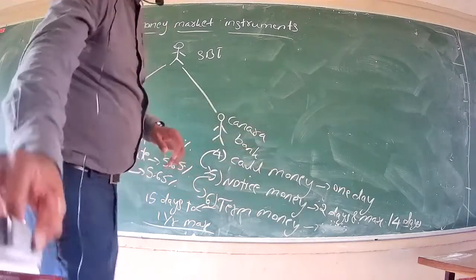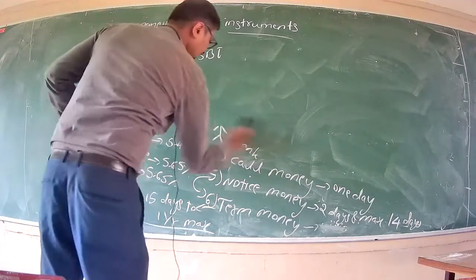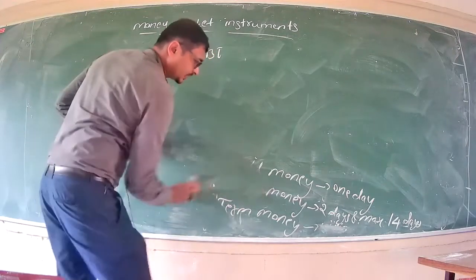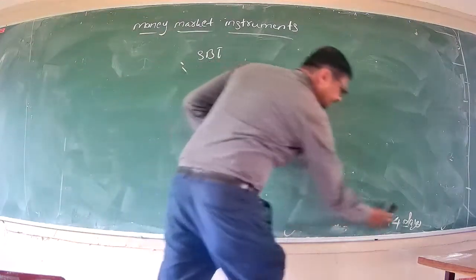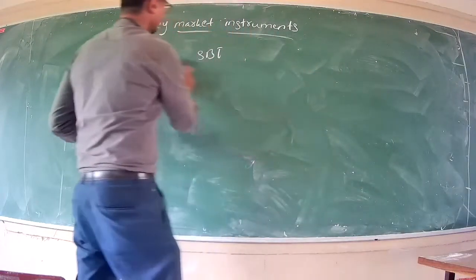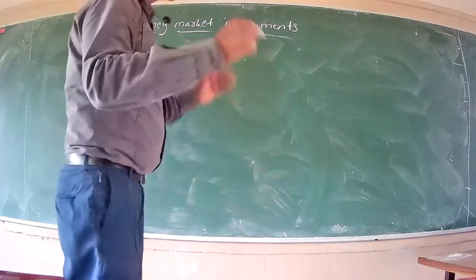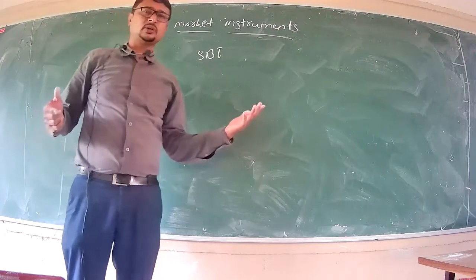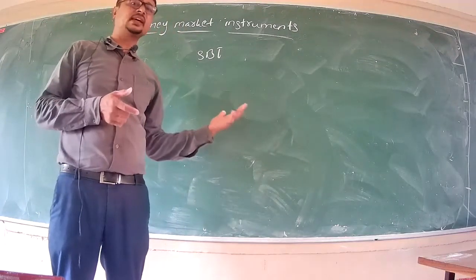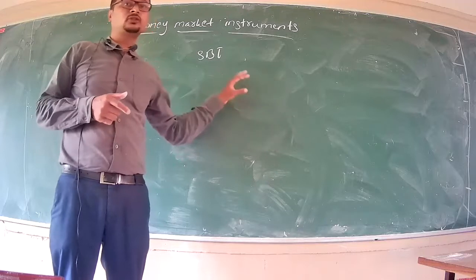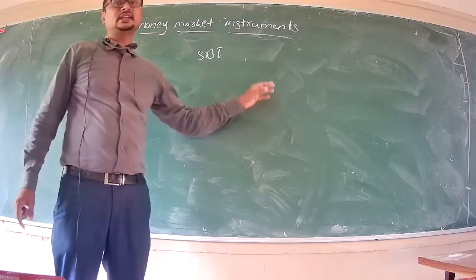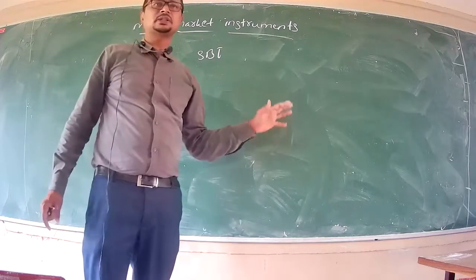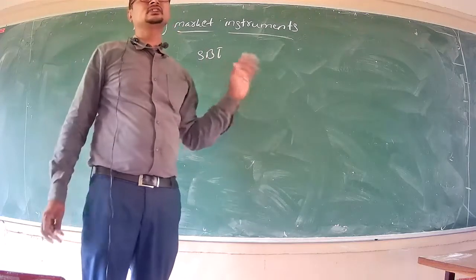Now, again, this SBI, so far we have discussed 6 types of money market instruments, right? So now, this SBI needs some more funds. Now it has asked its father, that option is over. Now it cannot ask again and it cannot raise further loan from its father. Now it has asked loan from its friend Canara Bank, any other bank. That option also is over. Again, SBI needs funds.